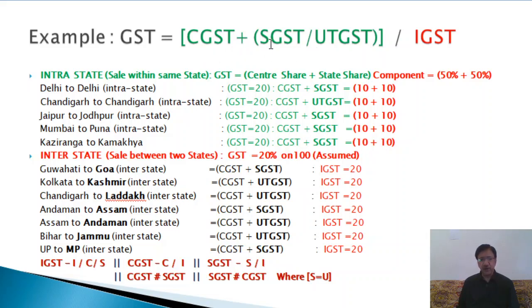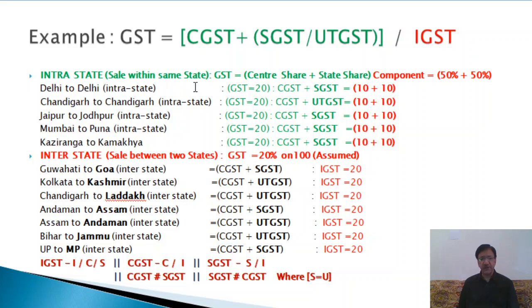It is applicable only in case of intra-state transactions, that is sale within the same state. And IGST will be applicable only when there are interstate transactions. So in case of interstate transactions, when the goods are sold from one state to another, CGST and SGST will not be divided, but directly we will be using the term IGST, that is integrated GST.